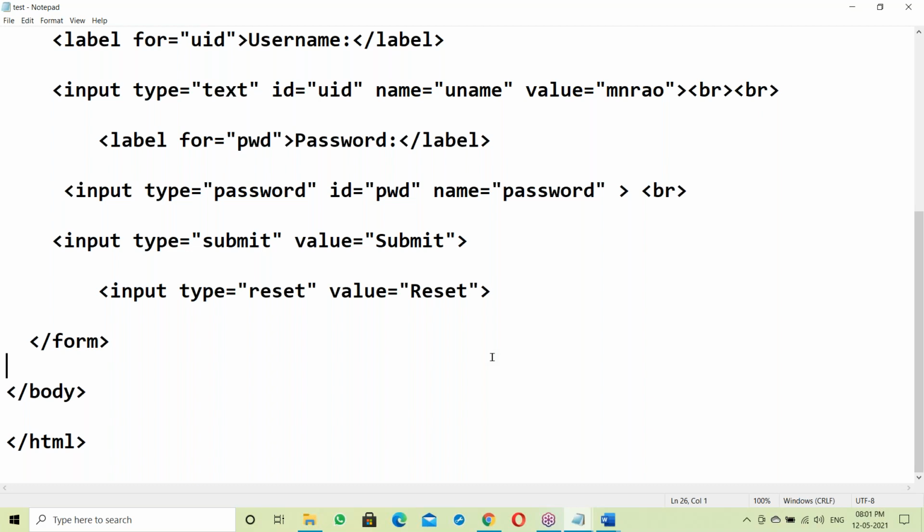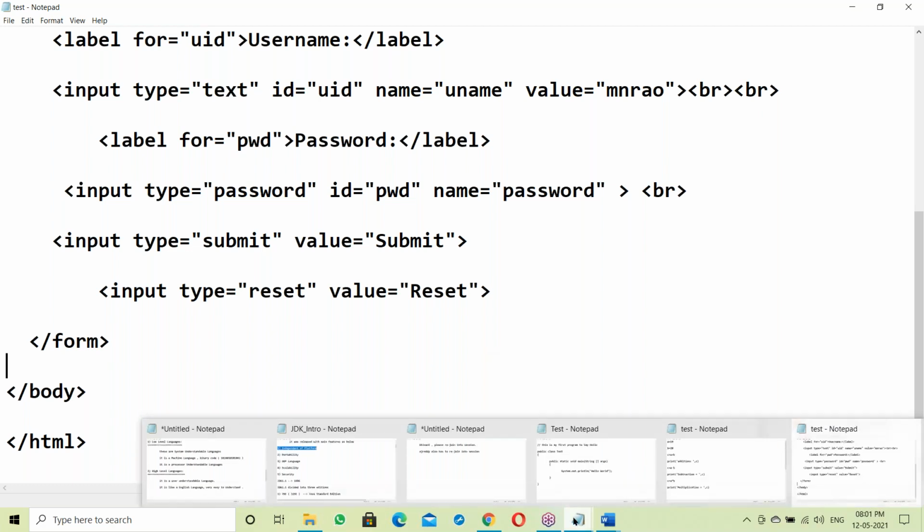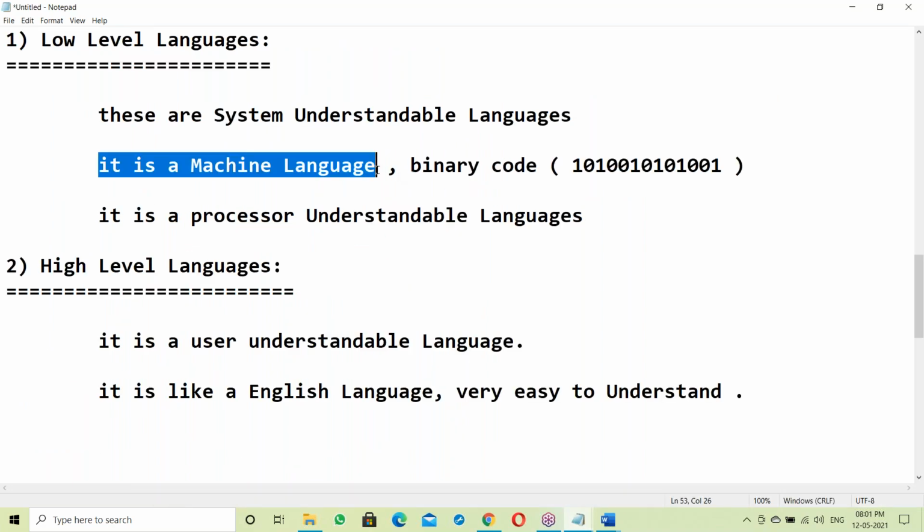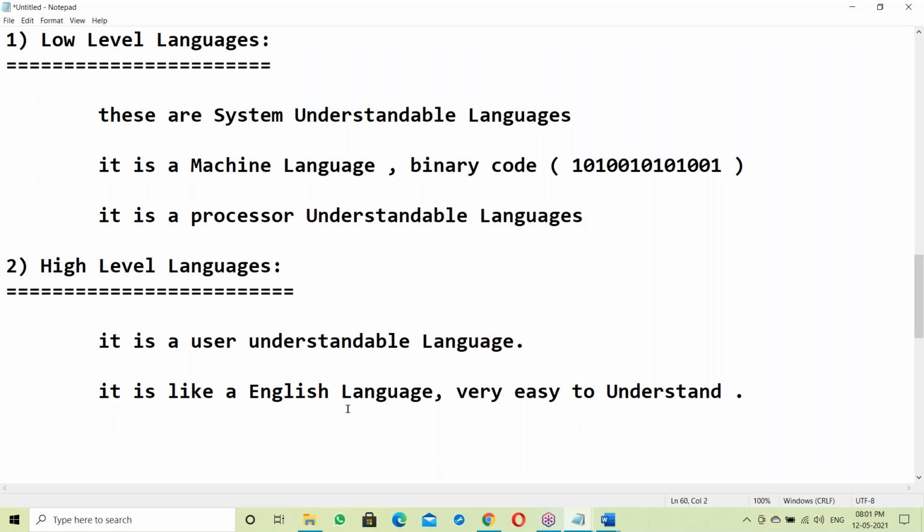Like this, there are different languages, HTML and others. All of these are high level languages, like the English language. Machine language is a low level language, system understandable. High level language is user understandable, like C, C++, Java and so on.